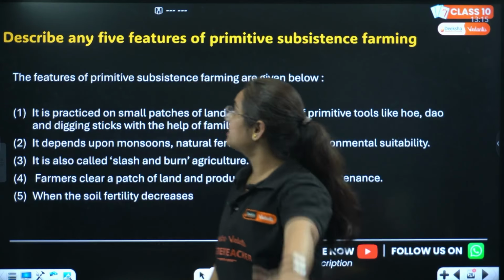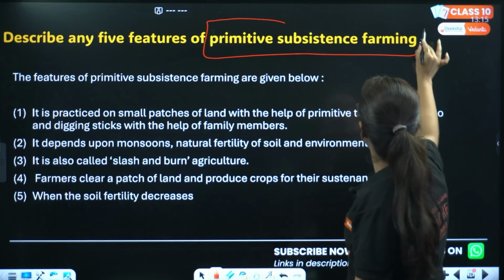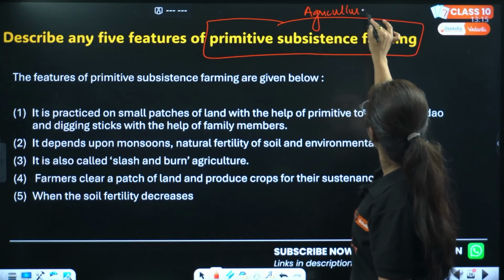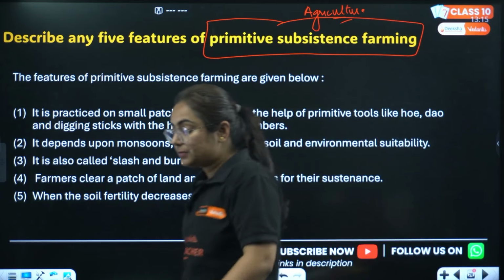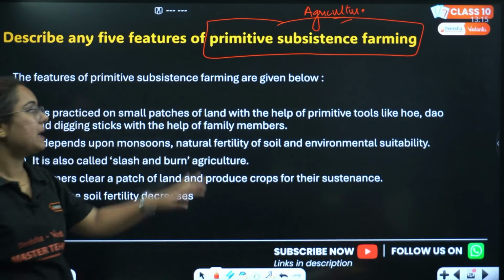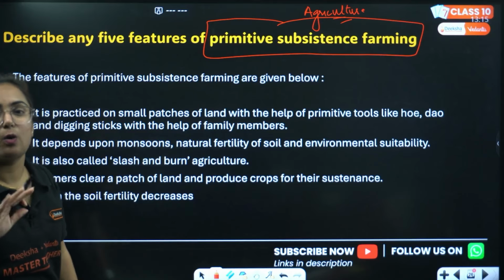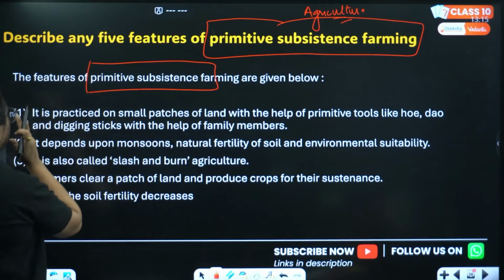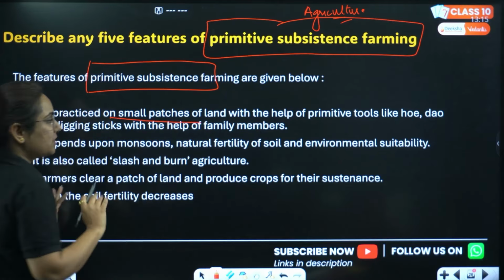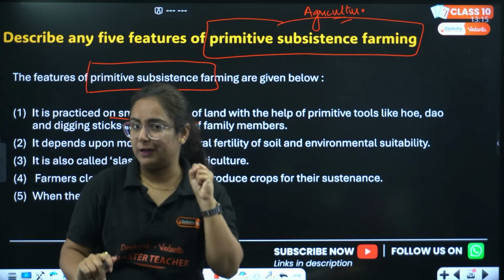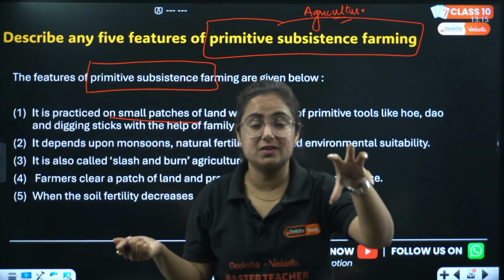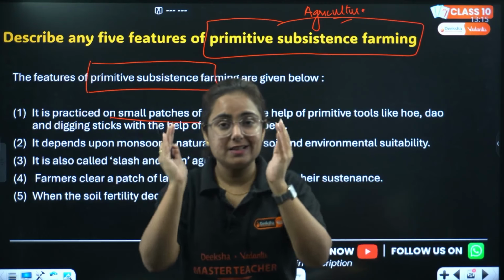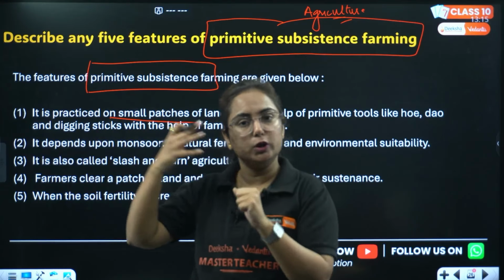Okay. Describe 5 features of primitive subsistence farming, agriculture. High weightage chapter, they will ask you so many questions in the exam. Type of farming, the first one was primitive. Primitive means old, old matlab purana. So, the type of primitive farming is given below. It is practiced on small patches of land. Pay attention. Primitive farming, old farming. Subsistence, for self consumption, like grow this and eat it yourself. So for that self consumption, will you use large land?